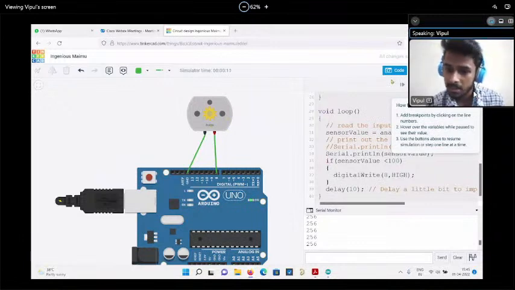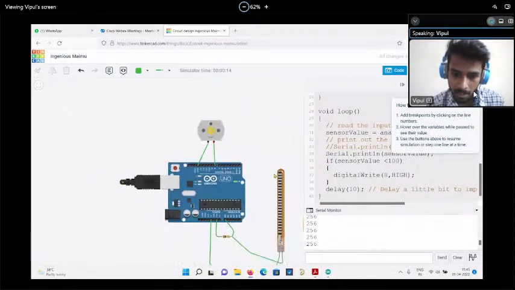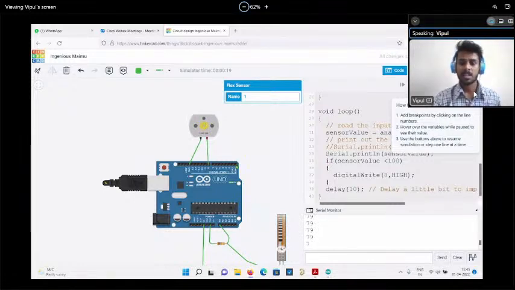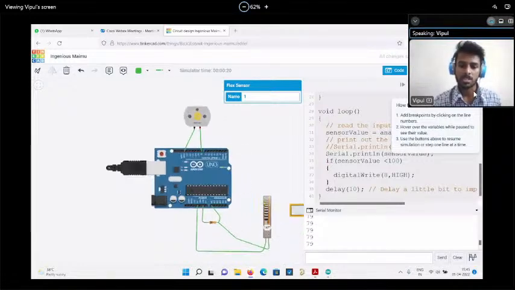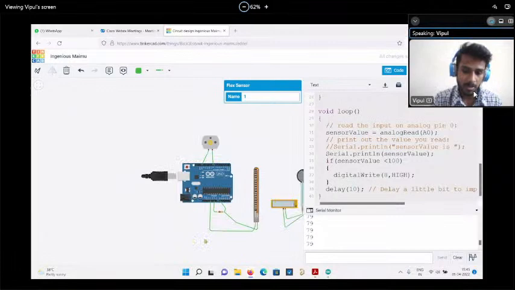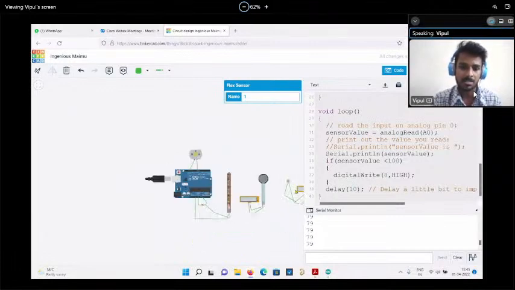What is connected on pin number 8? Motor is connected, right? Now, if I rotate this flex sensor and the value goes below 100, observe, this motor is revolving. In such a way, you can use this flex sensor. Similarly, whatever analog sensor is based on a resistor, like I have explained, such as the force sensor, LDR sensor, flex sensor, and potentiometer, you can use in the same way.